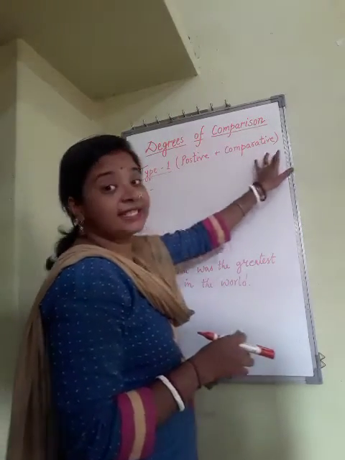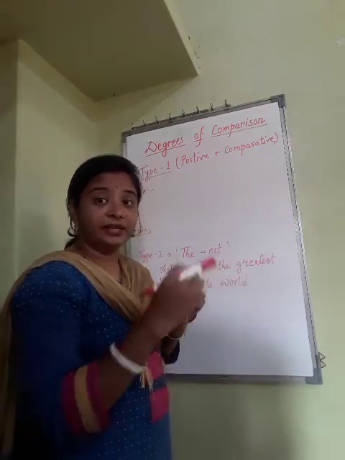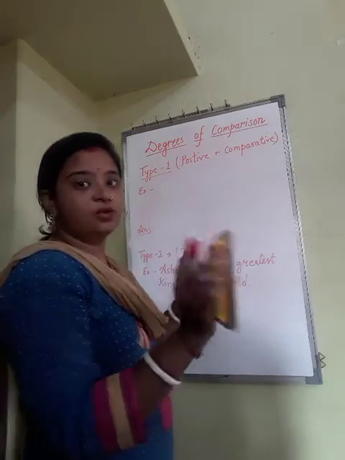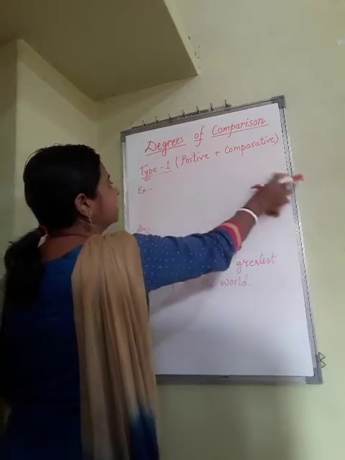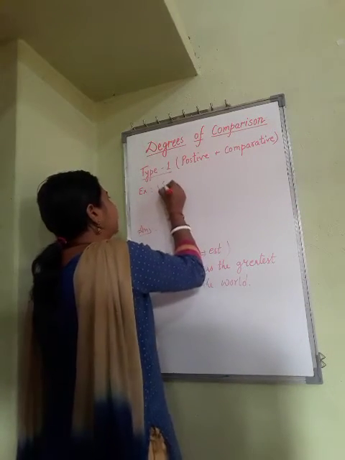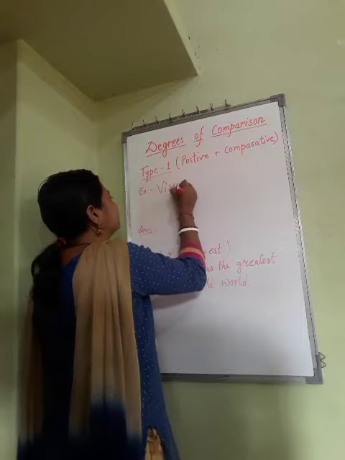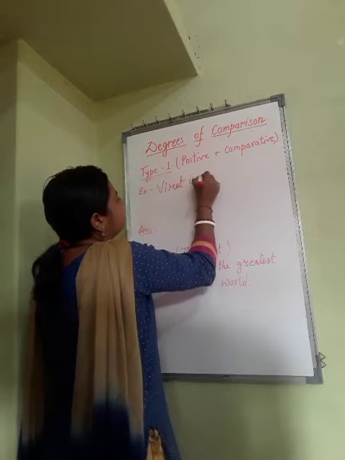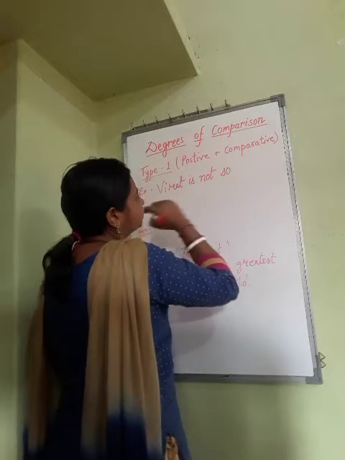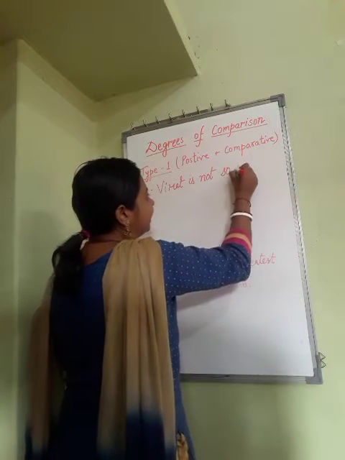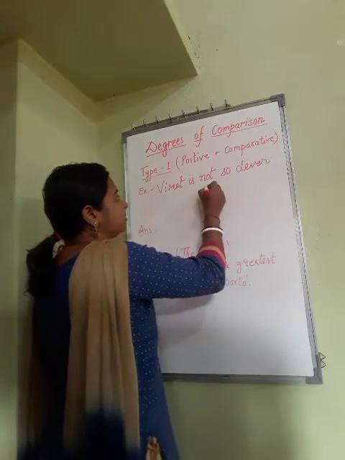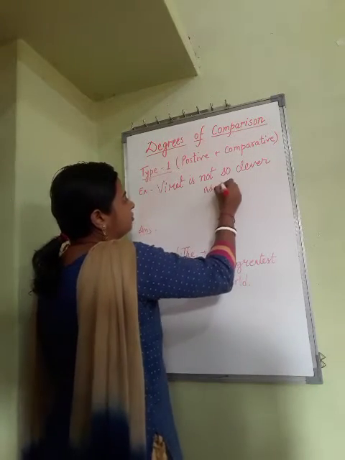In type 1, as I said, we can change comparative into positive or positive into comparative. There is no role of superlative in this case. So another example: Virat is not so clever as Dhoni.